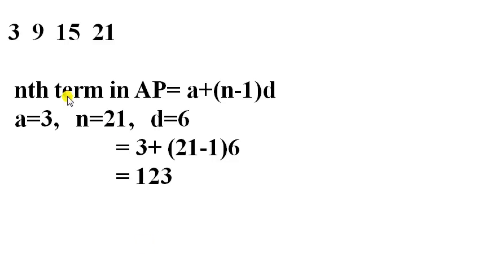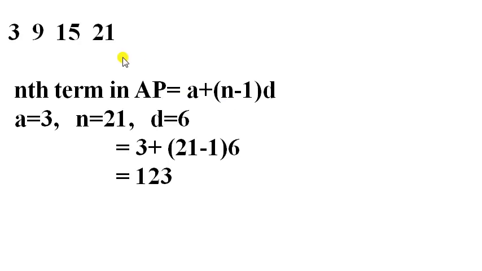There is a formula to identify the nth term in arithmetic progression. That is, nth term in arithmetic progression is equal to a plus (n minus 1) into d. A is the first number, here it is 3. N is the number of numbers, that is the total number of numbers in the series.